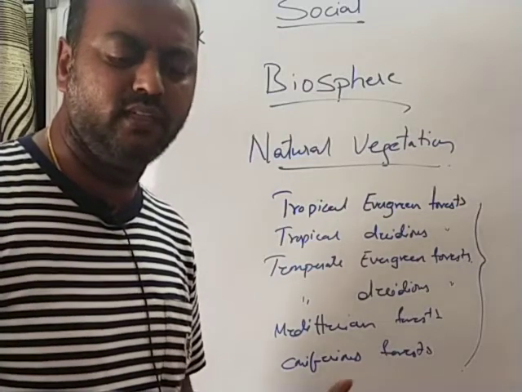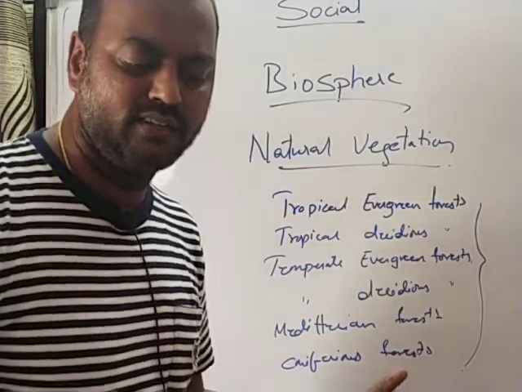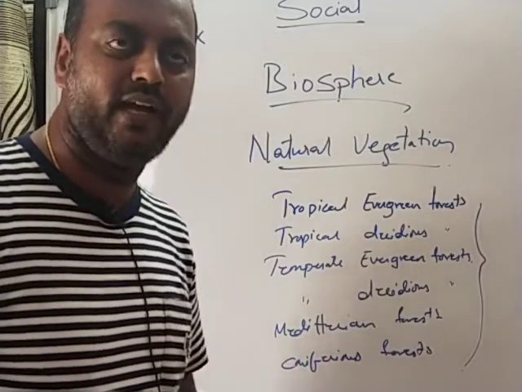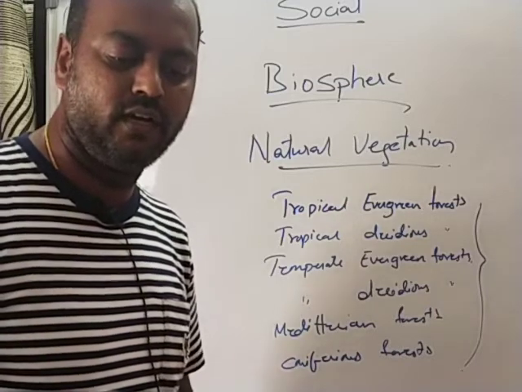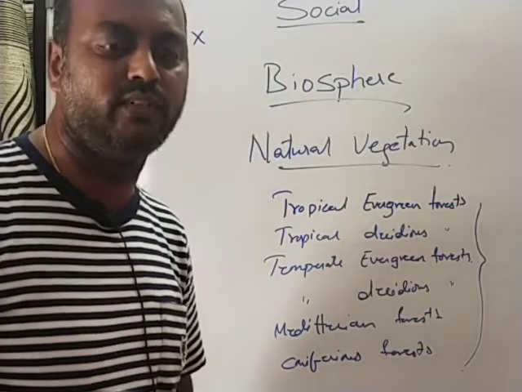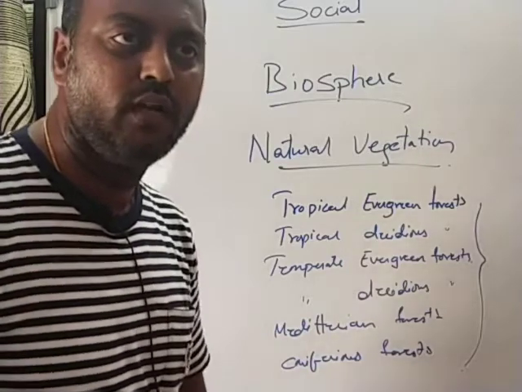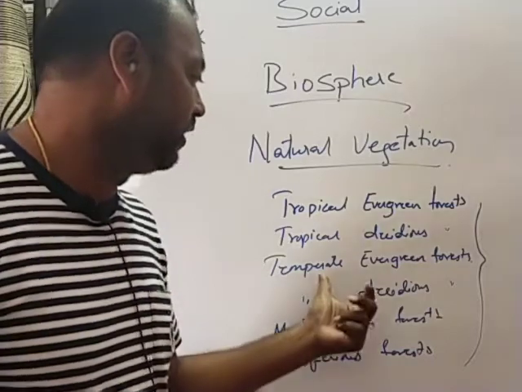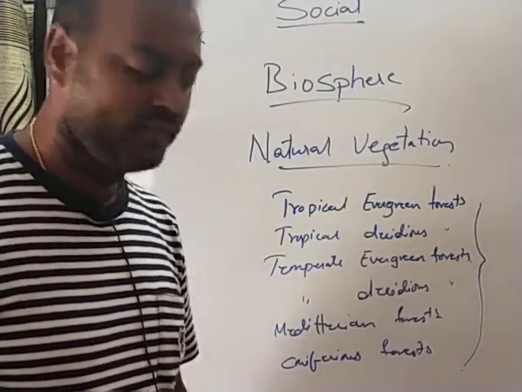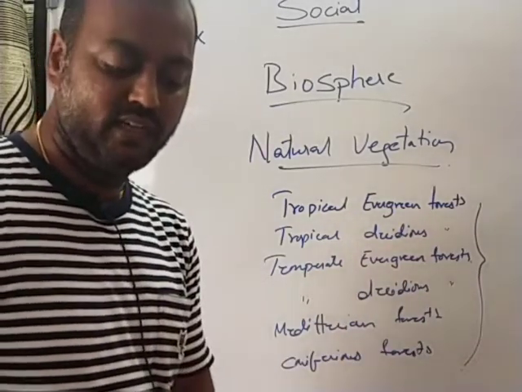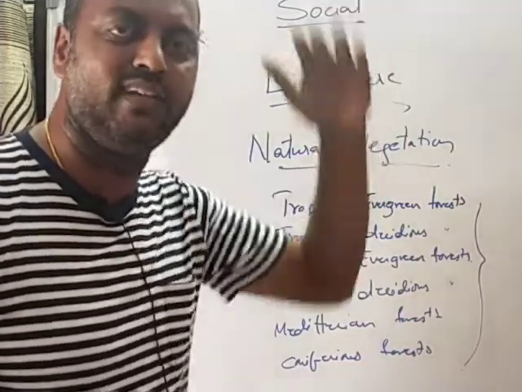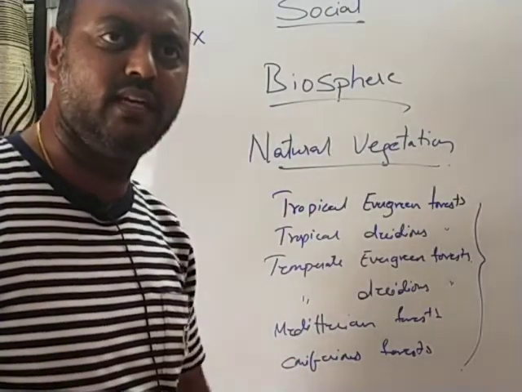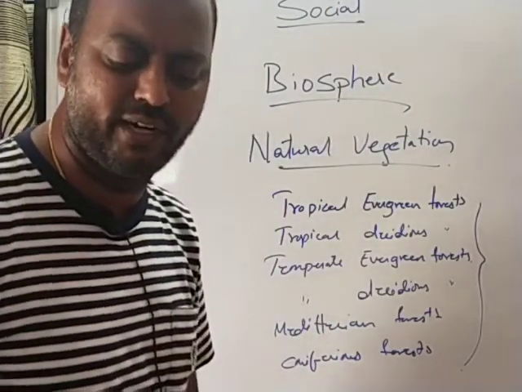For example, in the southeast of USA, South China, and the southeast of Brazil, they comprise both hardwood and softwood trees like oak, pine and eucalyptus. These kinds of trees are generally grown in the temperate evergreen forest. And the next one is the temperate deciduous forest. As you go higher in latitude, away from the equator, you can find these kinds of forests.